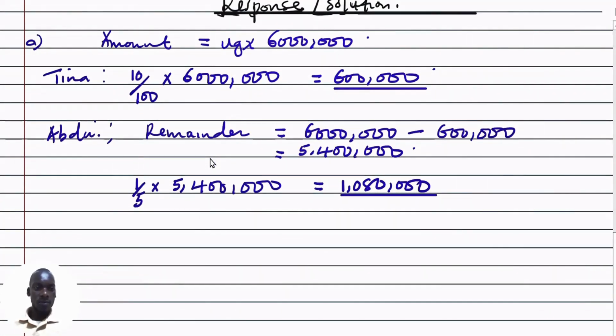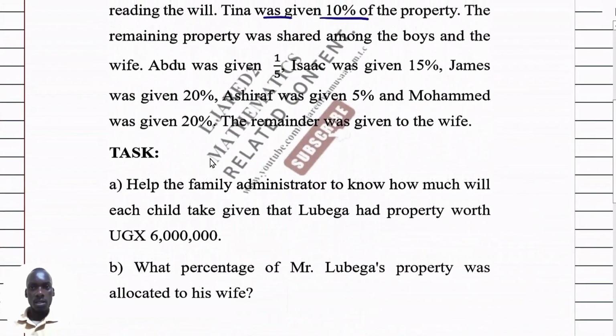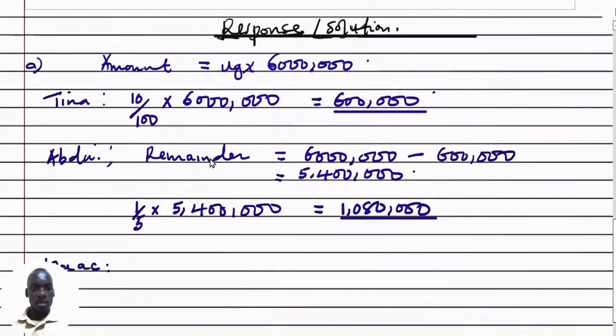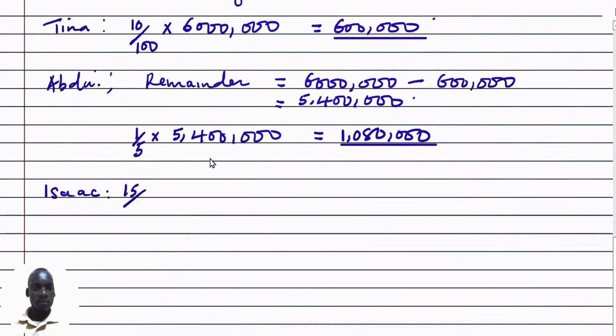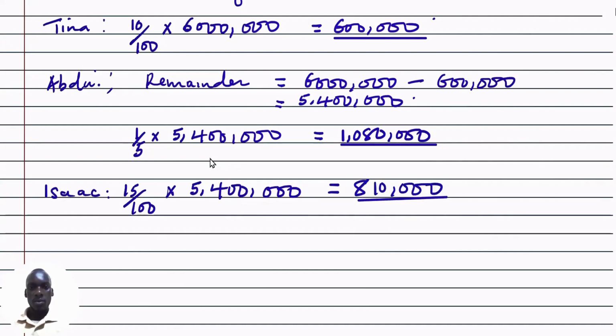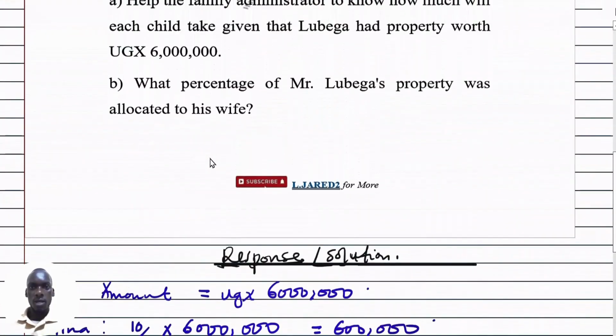We can now proceed and get the share for the next child.